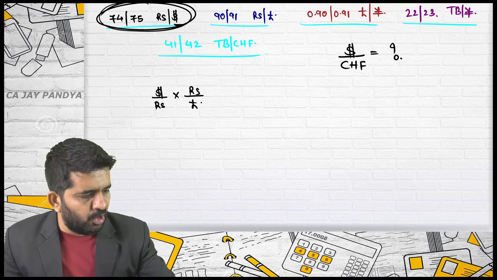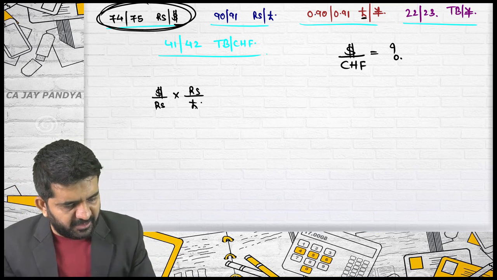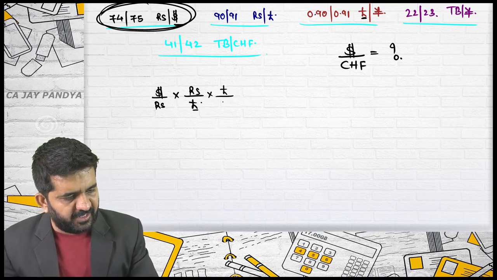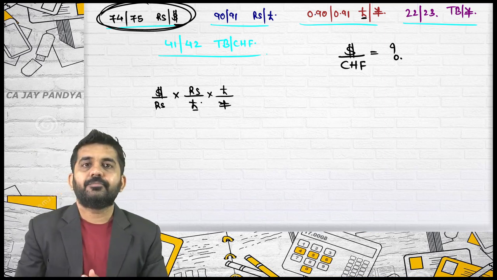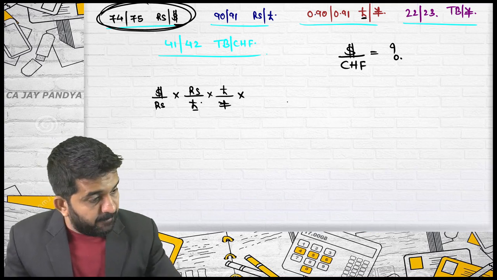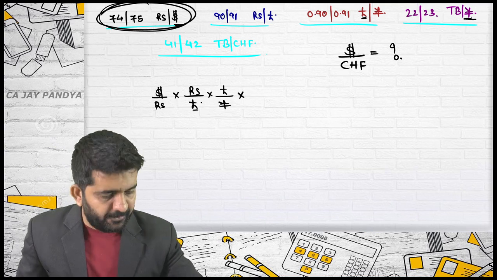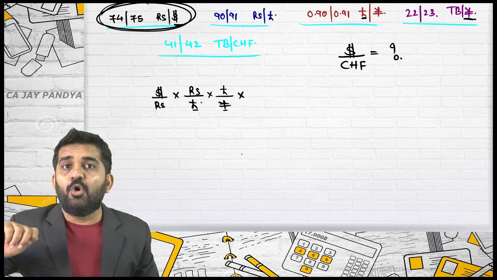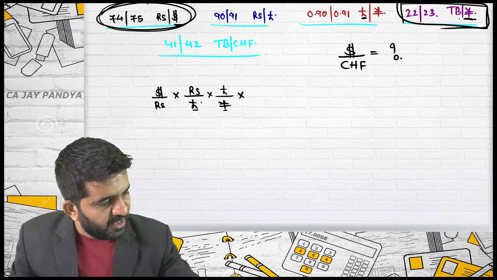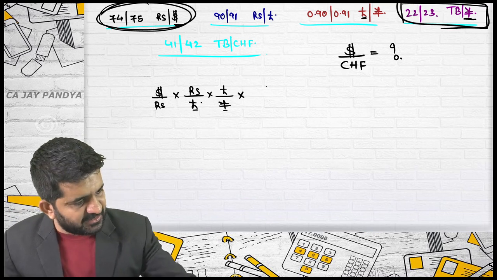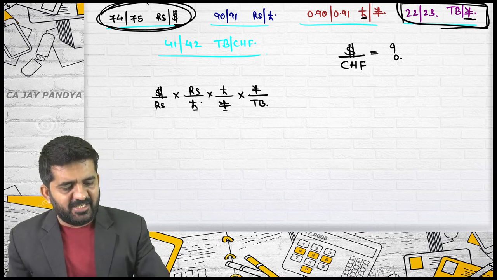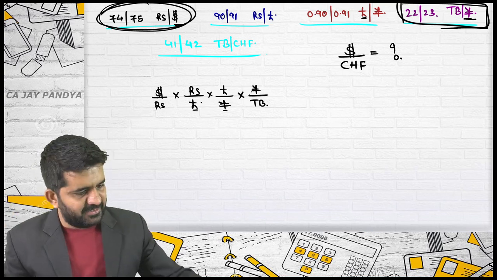Pound, I no longer require in my answer. Pound is in numerator, here pound is in denominator. I need not reciprocal this because it will cut if I write down pound per yen. Yen also I don't require, I need to cancel it, but here yen is in denominator. Both if in denominator I cannot cut it. So I will reciprocal this also. If I reciprocal this, here I will be writing the reciprocal answer, which is yen per Thai baht. Now yen can get cancelled, the answer is yes.